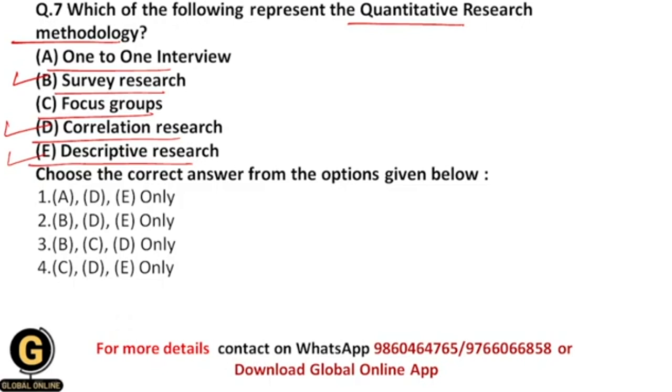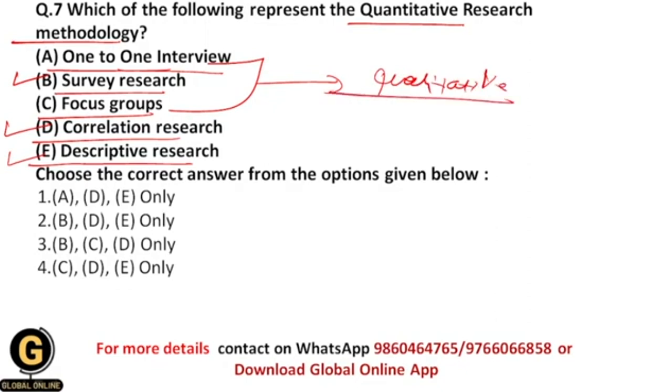because in these research processes we are going to collect numerical data, and based upon the numerical data we are going to formulate the hypothesis, and after all we are going to test the hypothesis by using statistical techniques, and finally we will get the results. But in the one-to-one interview and focus groups, basically we are not going to do such things, and these are the qualitative research methodologies, not quantitative ones. And that's why the correct answer to this question is the second, that is BDE only.